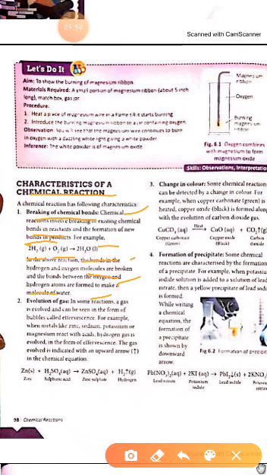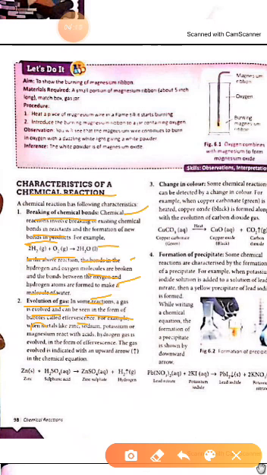Second one, evolution of gas. In some reactions, a gas is evolved and can be seen in the form of bubbles called effervescence.